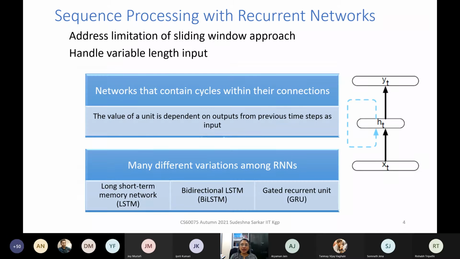Now, we have briefly talked about recurrent neural networks. I hope you remember it. I will again talk a little bit about it. Instead of restricting ourselves to N-grams, that is, a specific 3-gram, 4-gram, 5-gram, we can, in theory, take into account the entire context that has come before in order to predict the next word.